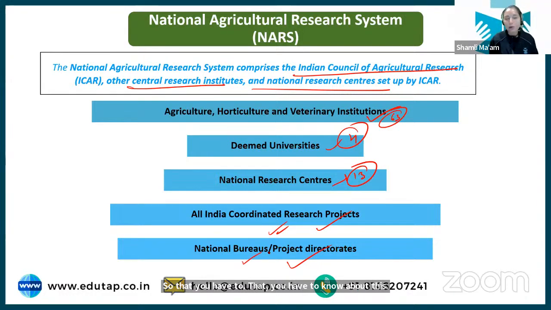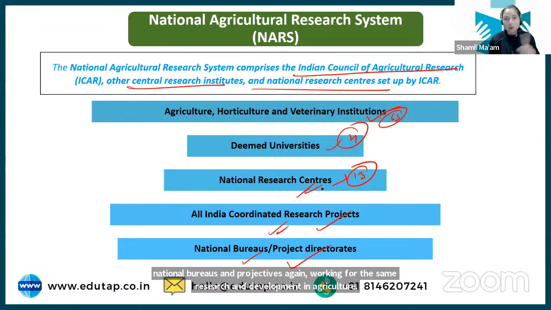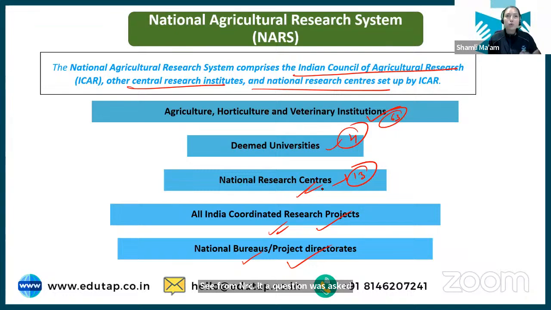And then we have national bureaus and project directorates, again working for the same research and development in agriculture. Okay? See, from NRC, a question was asked, I think in 2020 or 21. The NRC for orchid was asked, and it is in Sikkim. Now, there are 13 NRCs, so it is possible to learn 13 NRCs. But for the 63 institutes, I would say once you are done with your syllabus, then you can go ahead with reading all these 63 institutes. Okay?